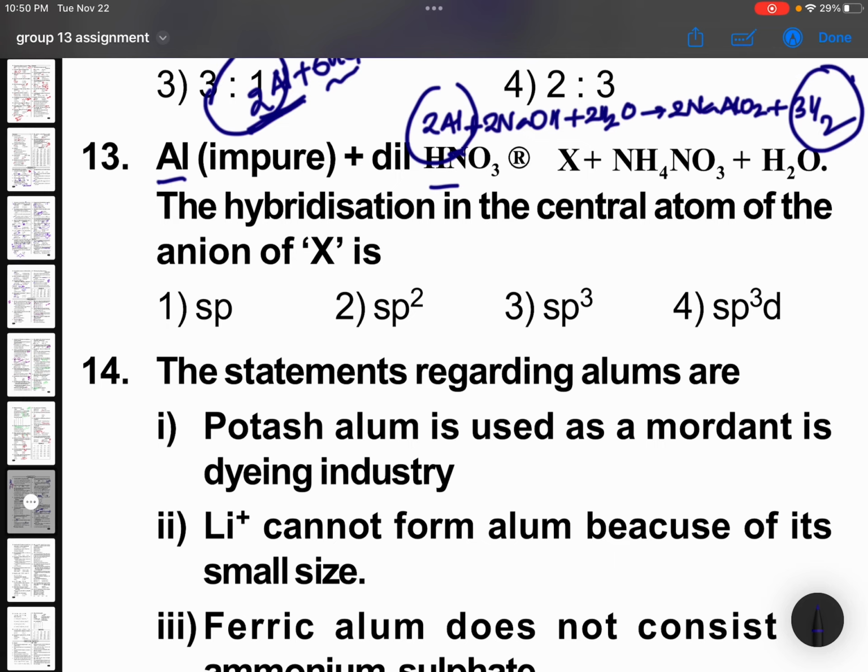Aluminium nitrate and ammonium nitrate. Ammonium nitrate is mentioned here. This is aluminium nitrate. He is asking the anion part. Anion part is NO3 minus. NO3 minus hybridization is sp2.